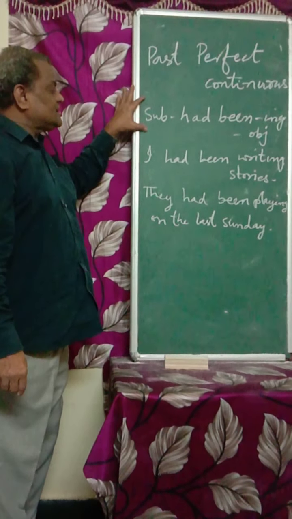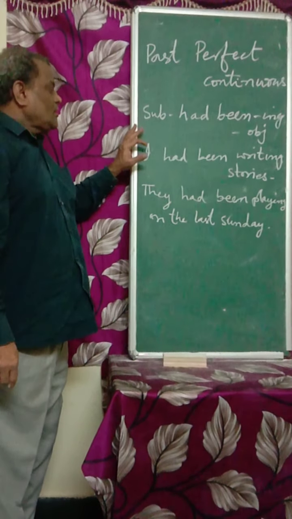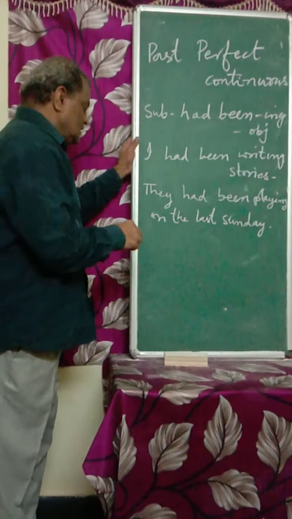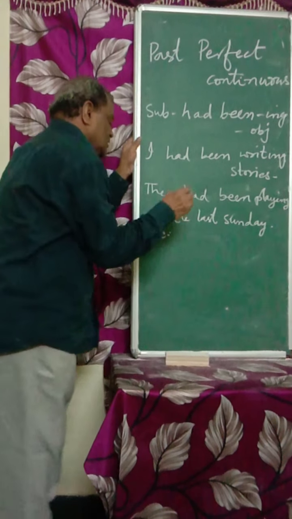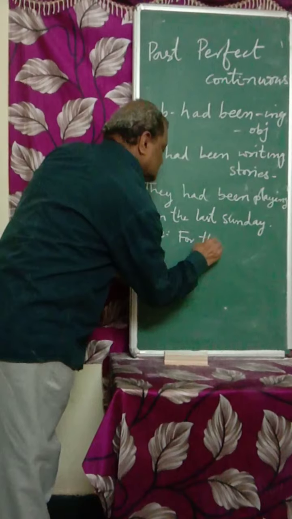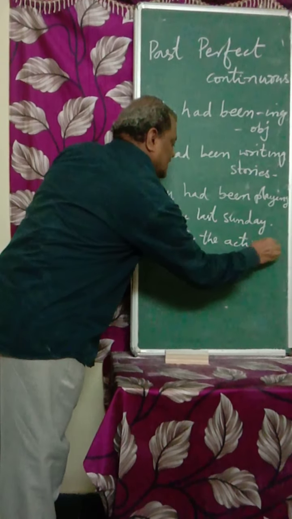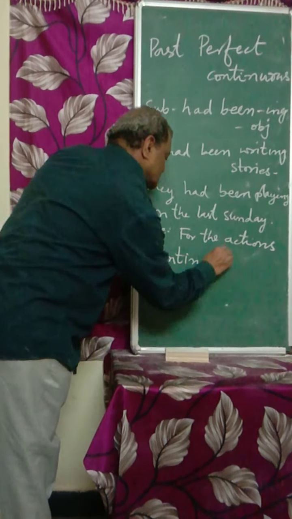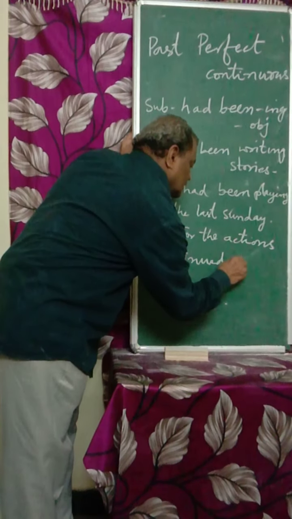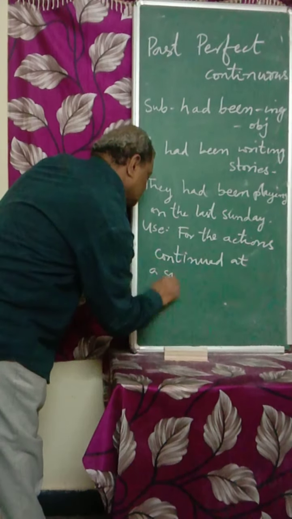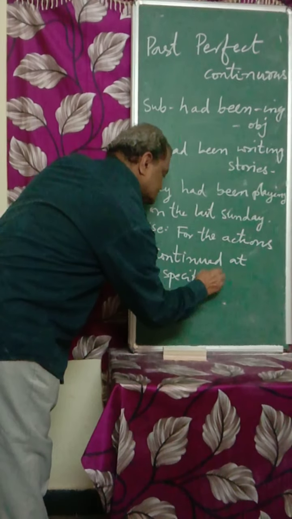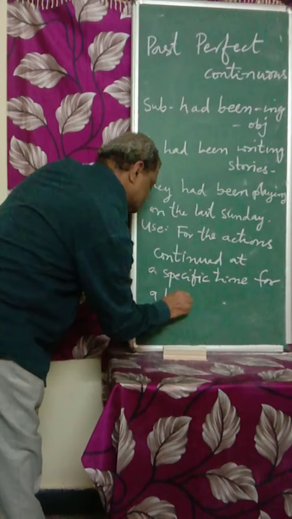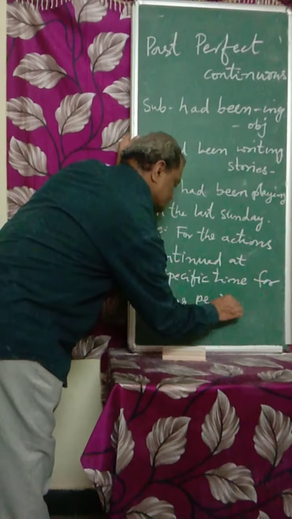Past perfect continuous is used by making use of had, been, and the ing form, and the use of it is for actions continued at a specific time for a long period in the past.